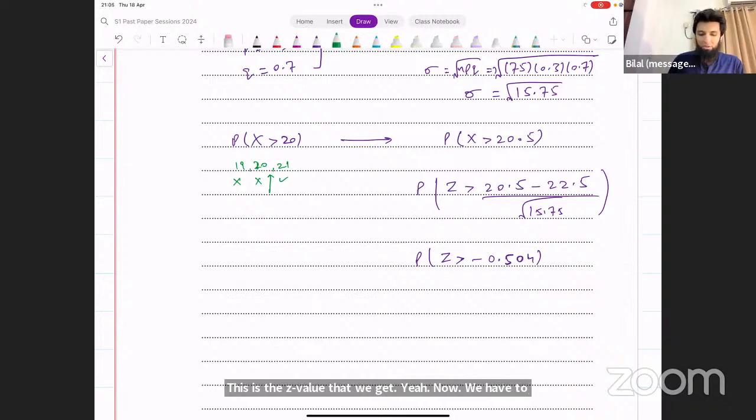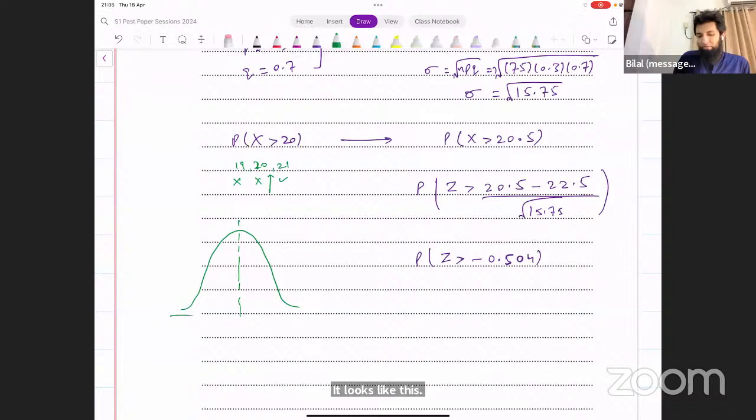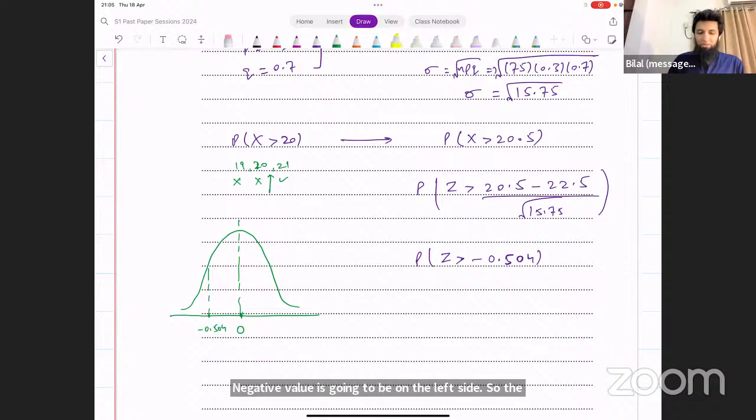What's the normal distribution curve? It looks like this. You have 0 in the middle. A negative value is going to be on the left side. So the area that you are looking for is this area. Now we can't find this from the table. It's the area to the right of a negative value. However, what we can do is just flip this.